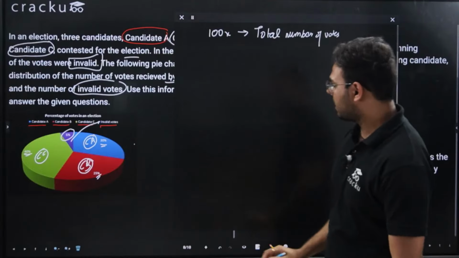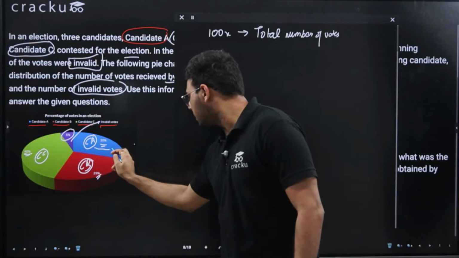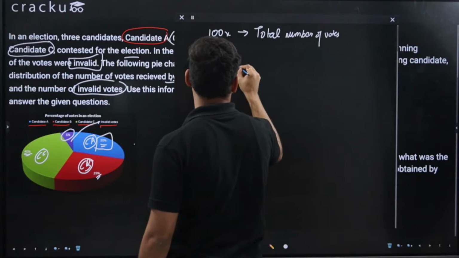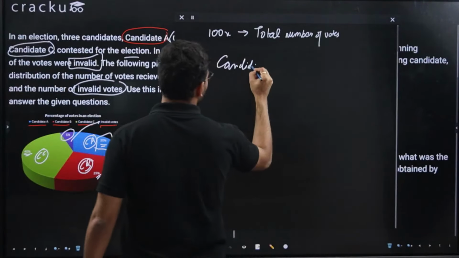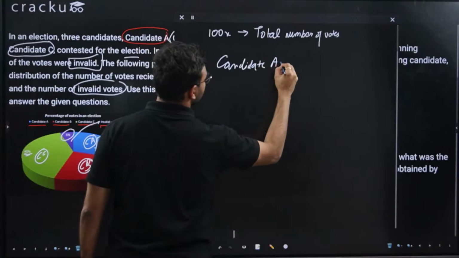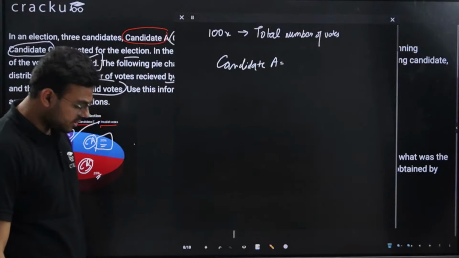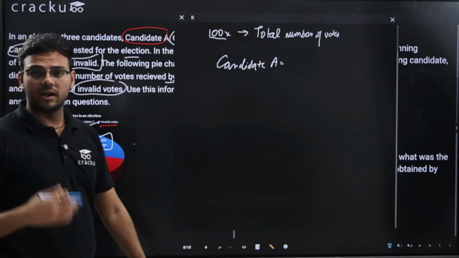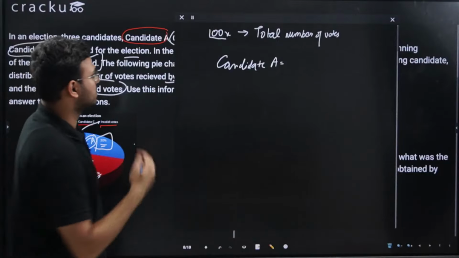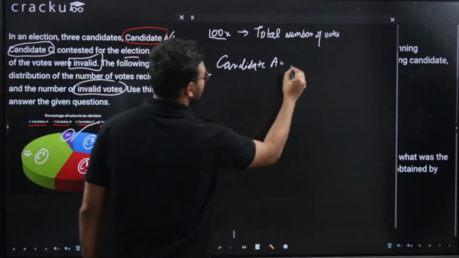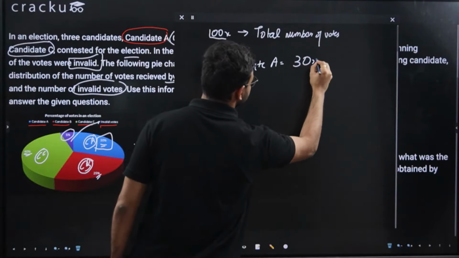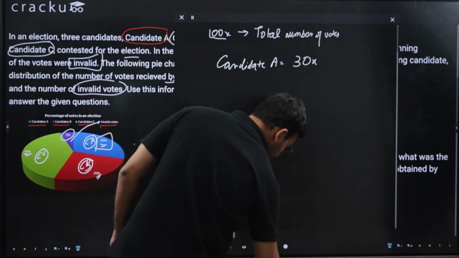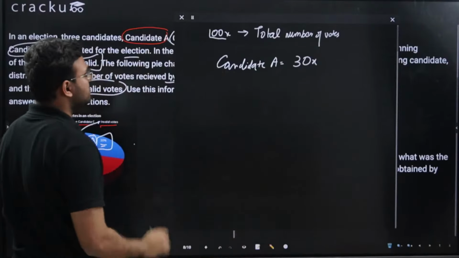It is given that candidate A received 30% of votes. What does this mean? Out of the total number of votes, which is 100x, 30% were given to candidate A. So 30% of 100x is 30x. Candidate A received 30x votes.